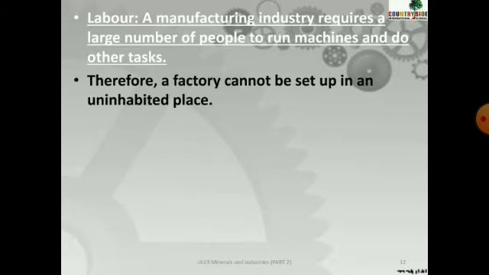Therefore, a factory cannot be set up in an uninhabited place. Suppose I established a factory in Antarctica, where there is so much cold and no people live. Then who will work over there? Why should I set up over there, right?